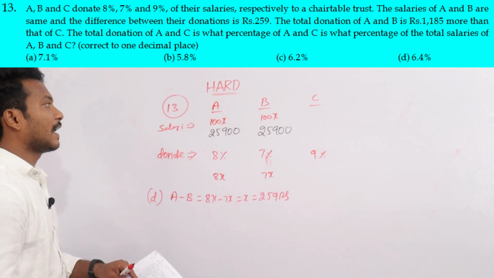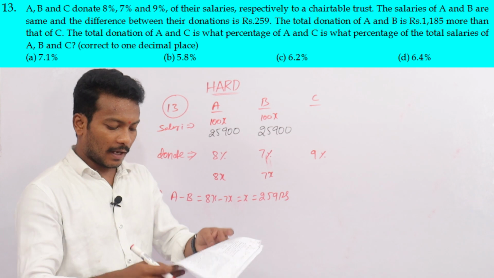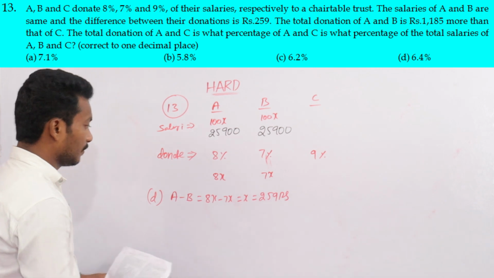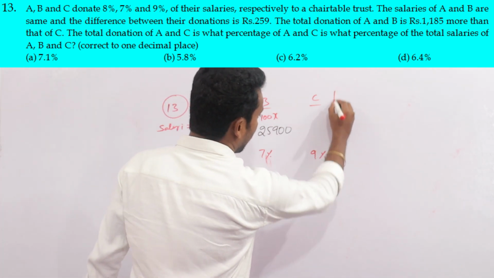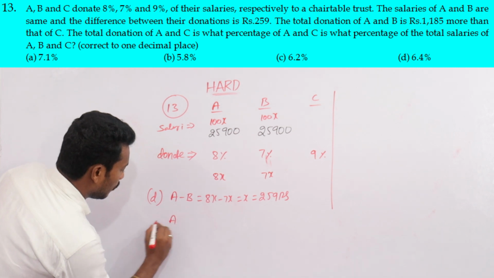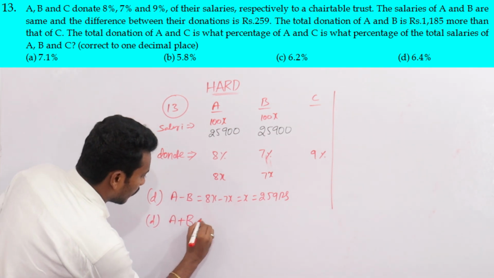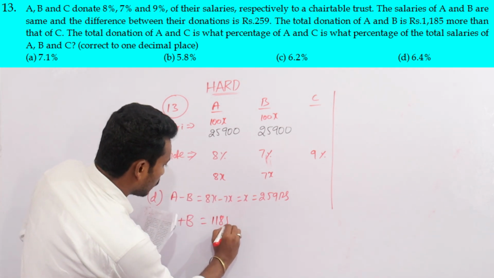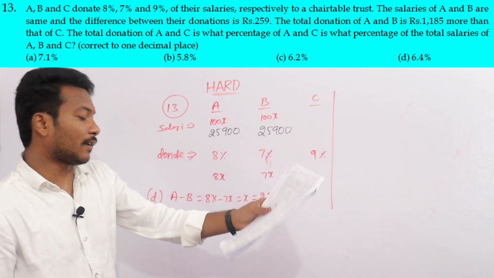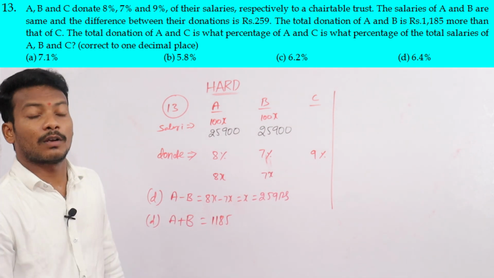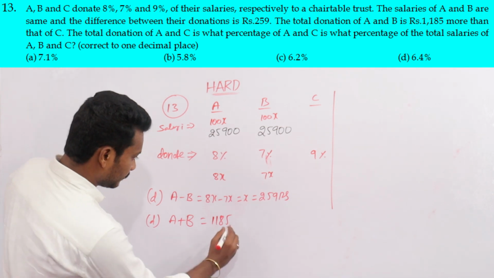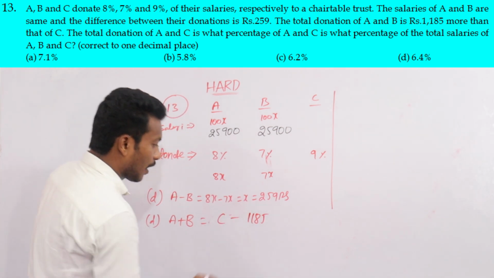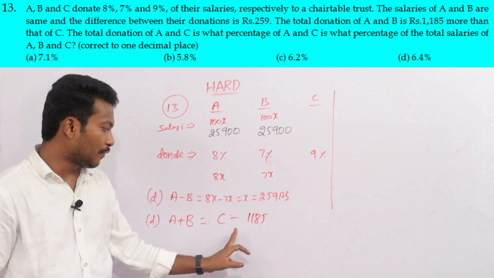25,900. These are all the salaries of A and B now. Okay, next line. The total donation of A and B is 1185 rupees more than that of C. Whenever compared with C, it is more. Now 1185 is removed from C.